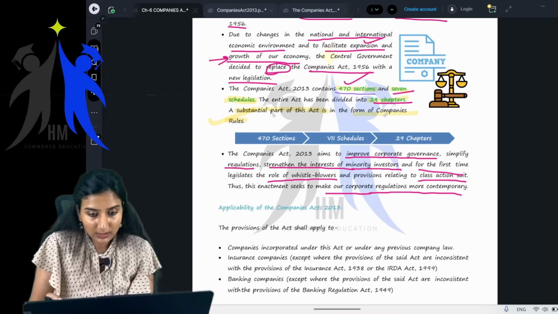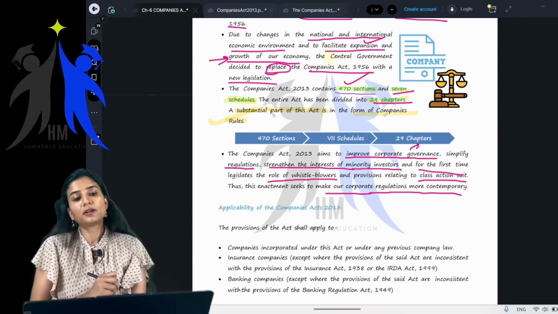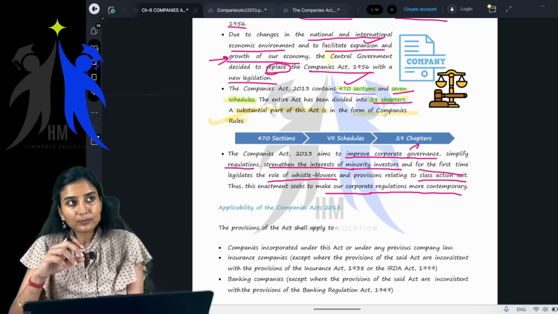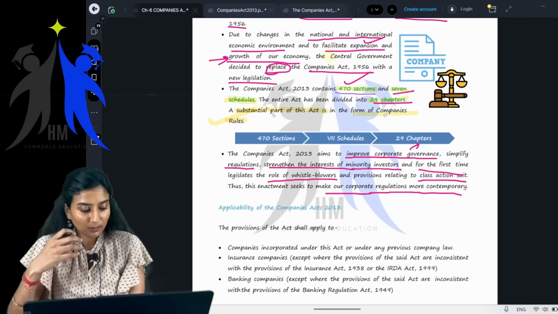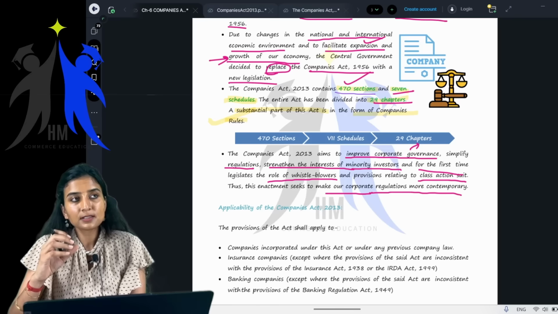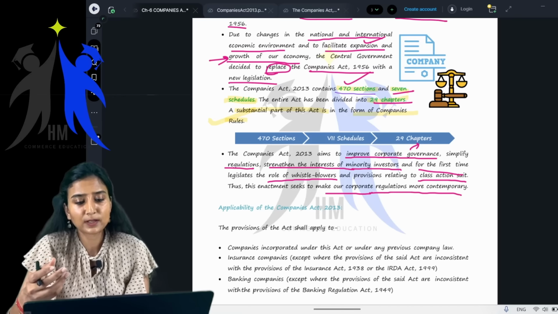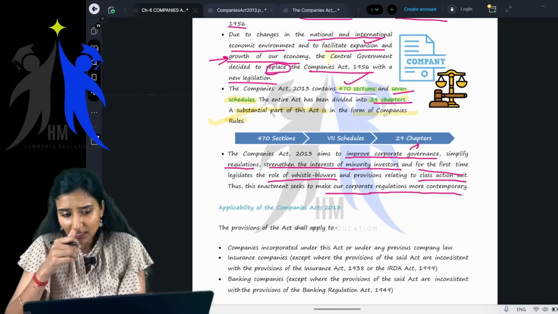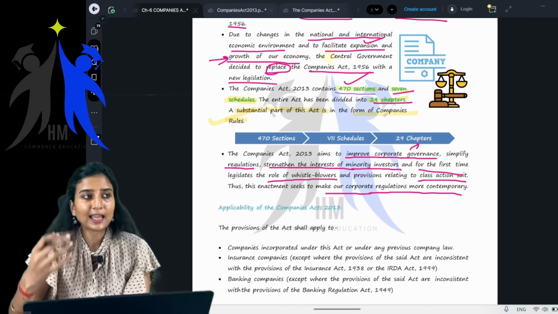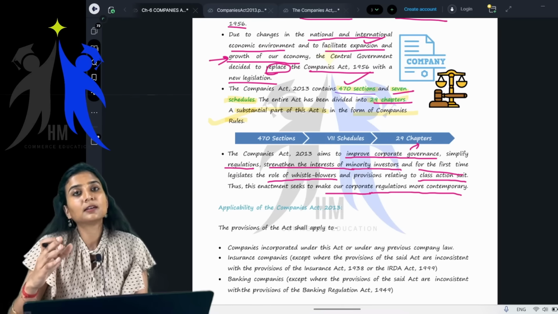See, children, when it comes to improving corporate governance, when businesses and companies are more transparent, there is always a chance that frauds or window dressing are minimized.